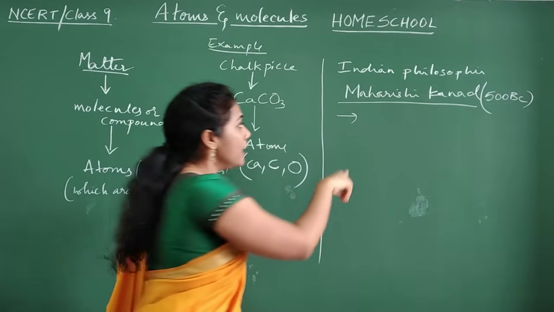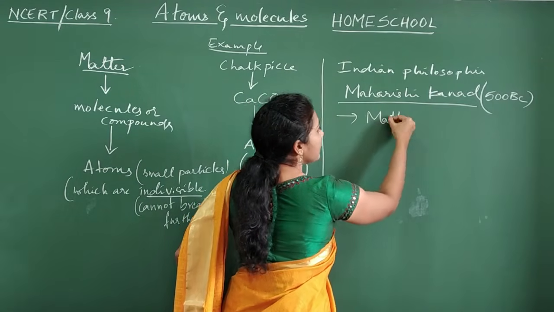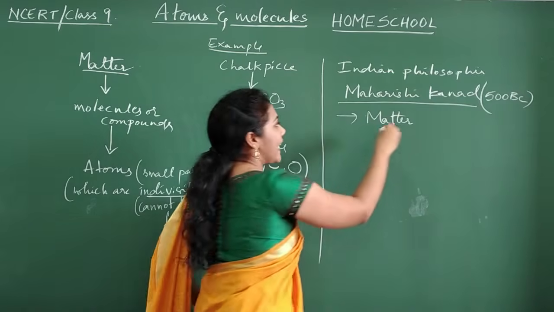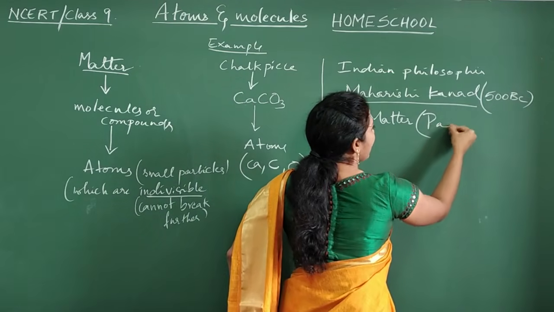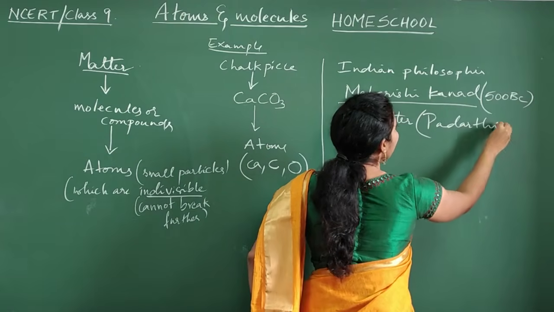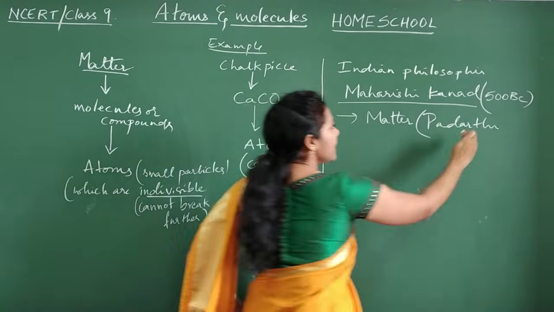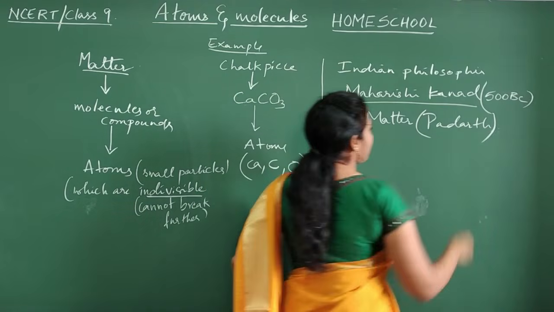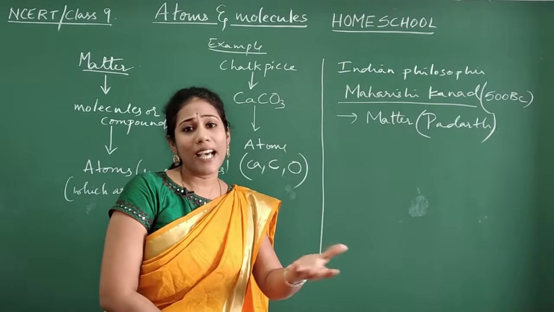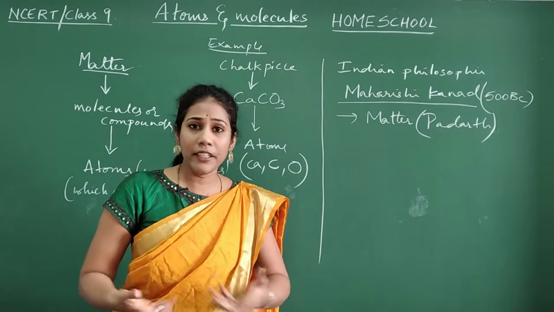Clear everybody? So what he said was, matter, which they called Padarth. It's an Indian name for matter. In Kannada you say Padartha, but in English we just say Padarth. They called matter Padarth. Padarth means any substance that is present in the world or universe.